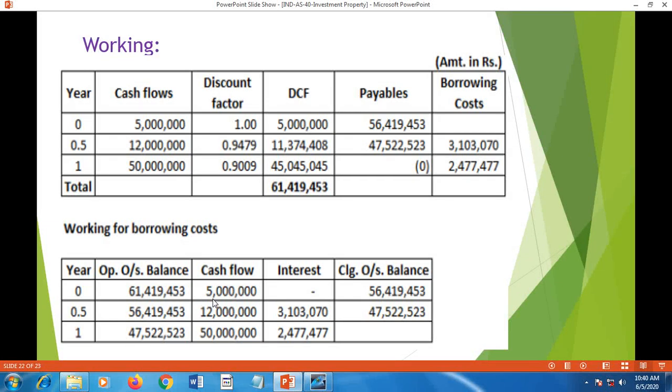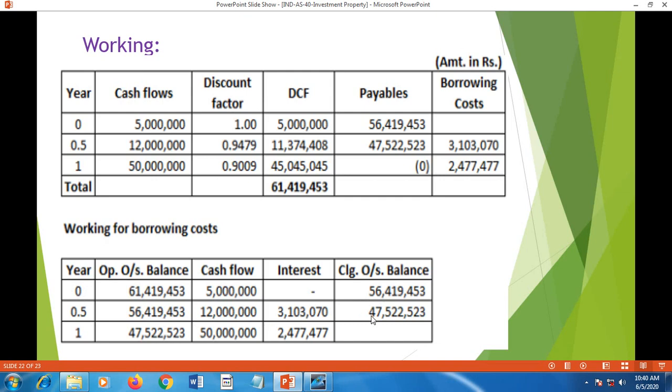Out of that, 50 lakh is paid, that means the balance is 5 crore 64 lakh 19,453. After 6 months, the same balance is shown here. 1 crore 20 lakh is paid, so that should be deducted from this 5 crore 64 lakh 19,453, but interest at 11% on this closing balance is added.